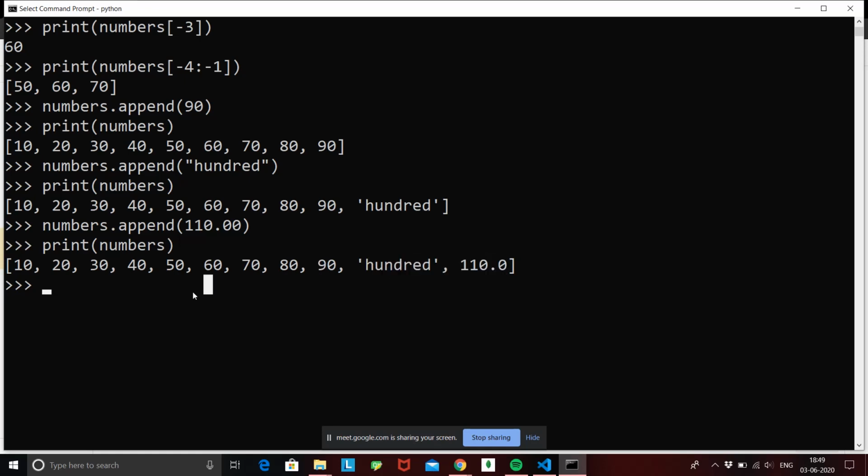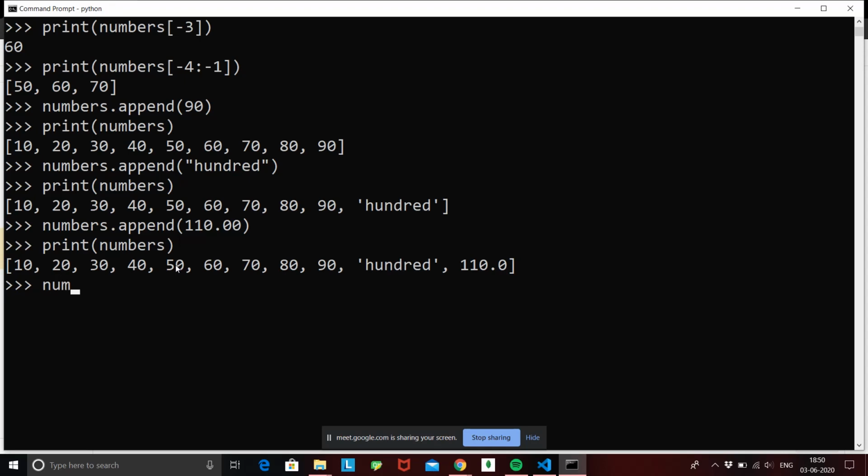Alright. So what if I want to change a specific value? Suppose I don't want 50 over here, I want 55 over here. Fine. So we can again check the indexing thing. Indexing can be used to change the values. So we'll find the index. This index is 4.